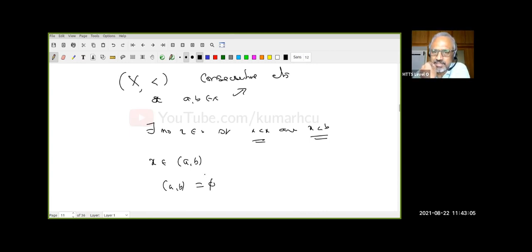How many of you understand this? Because if it's not empty, that means there exists an x so that A is less than x and x is less than B. One x which satisfies both the conditions. A should be less than x and x must be less than B. Do all of you understand this? Swaroop, do you understand? This is exactly what you wanted to say, right? Very good.